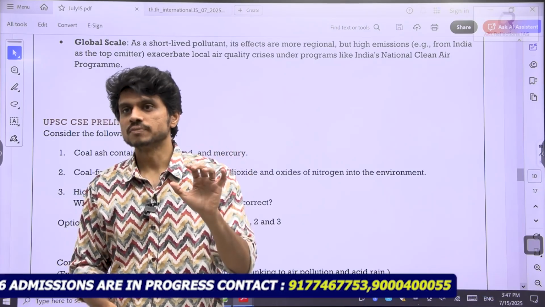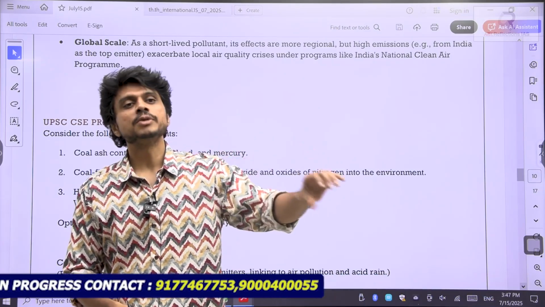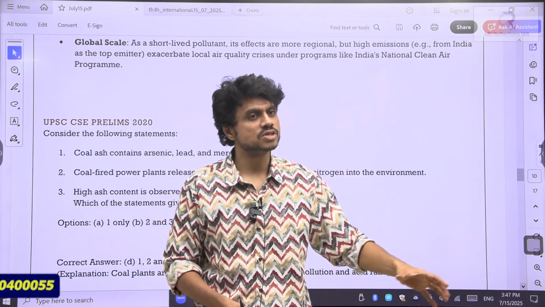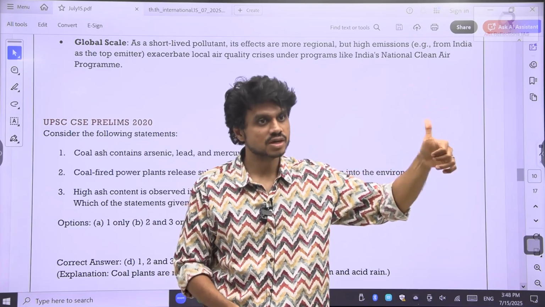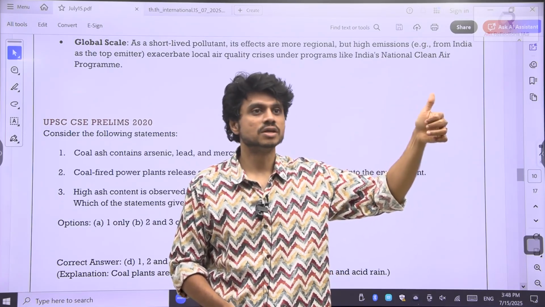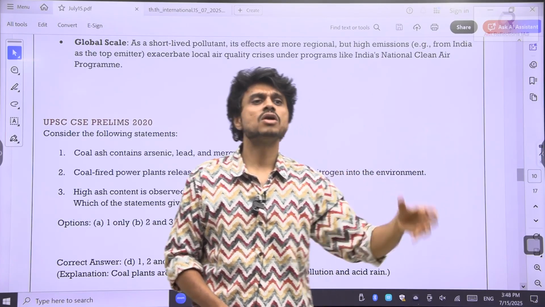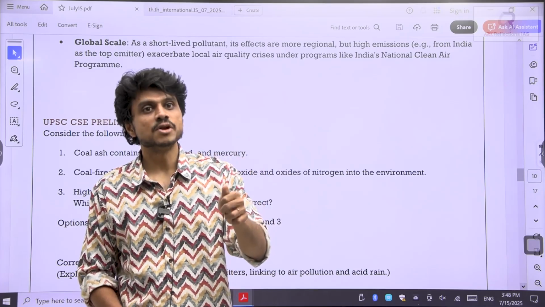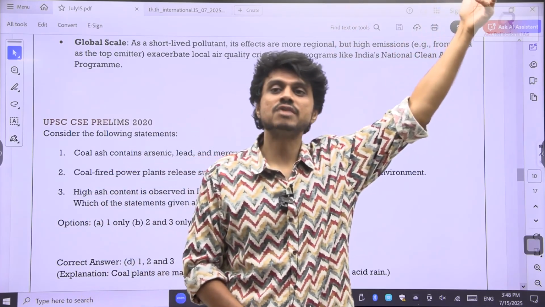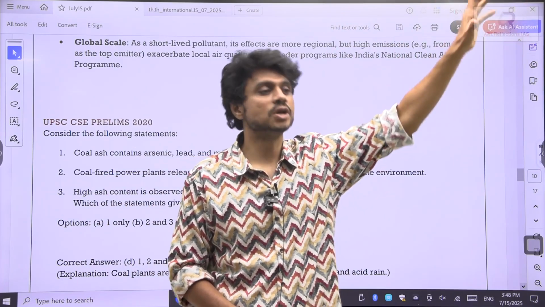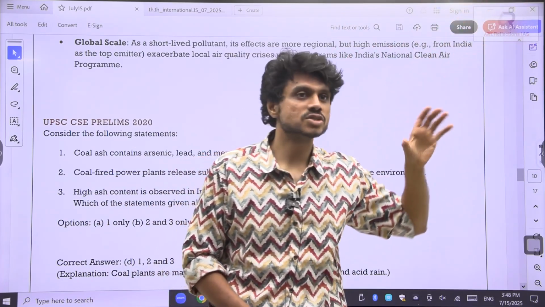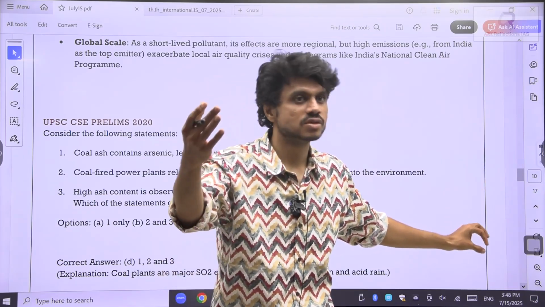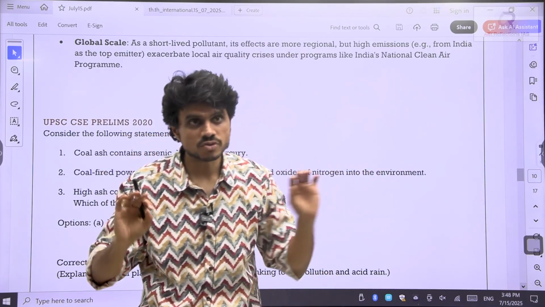Coal is a sedimentary rock. Whatever organic material, like vegetation, gets submerged and stays there for a longer duration, the greater the duration, the greater the rock stability and the greater the quality. Generally, Indian coal is considered not that good quality. Gondwana coal, we'll say. Gondwana is a time period of evolution. More than that, there was a higher evolution called the carboniferous coal, which is a high quality coal. In India, we generally don't find such high quality coal. Because of this, whenever you burn the coal, more ash will be released. Lack of that quality.